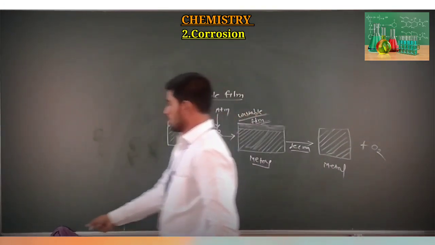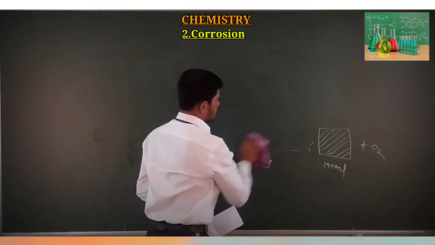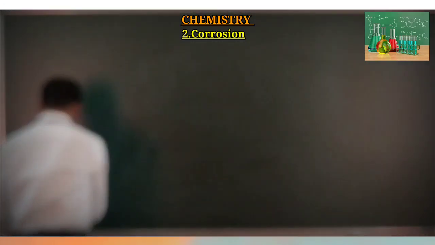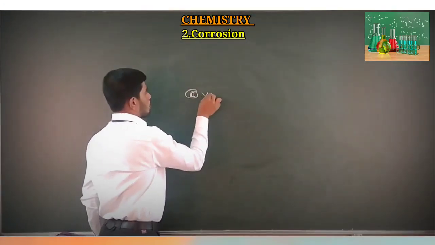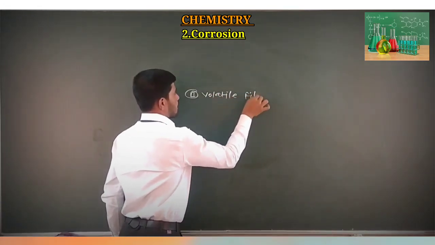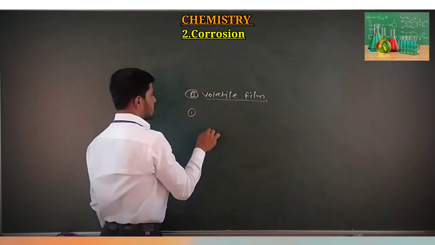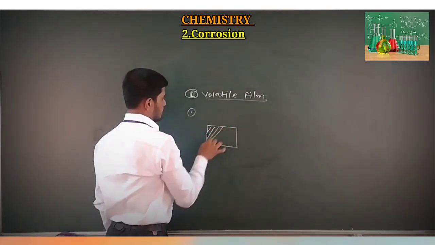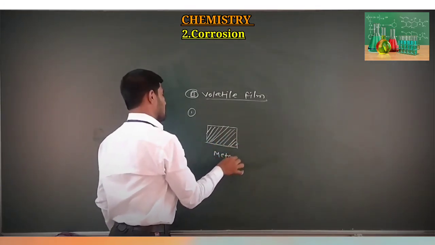The last type of film is the volatile film. Suppose this one is metal.